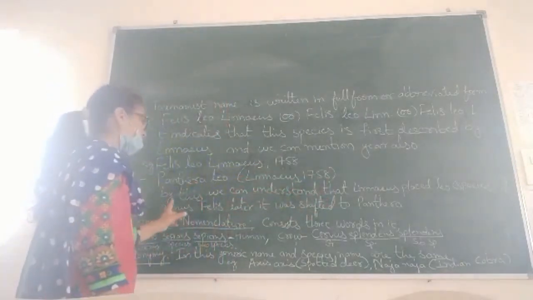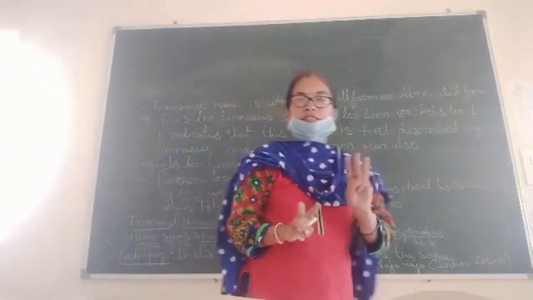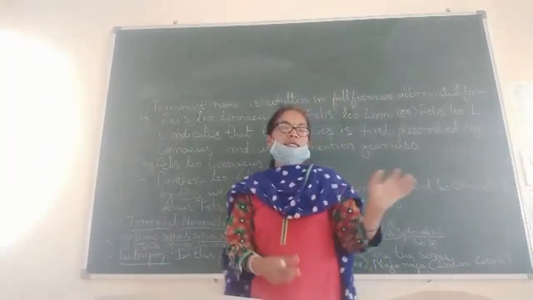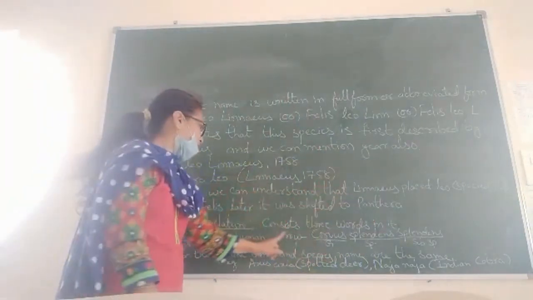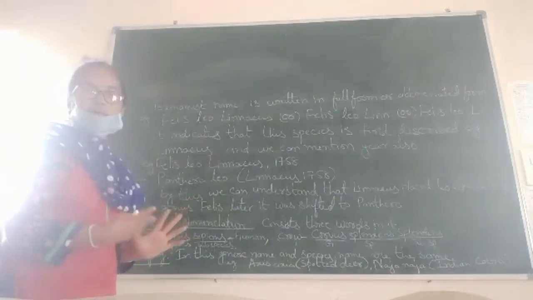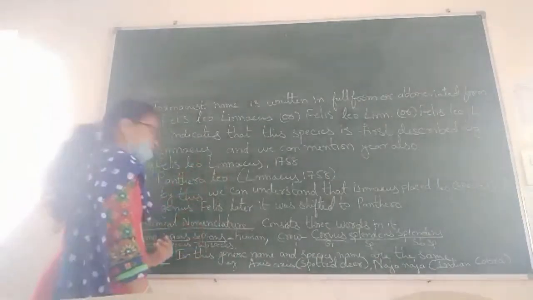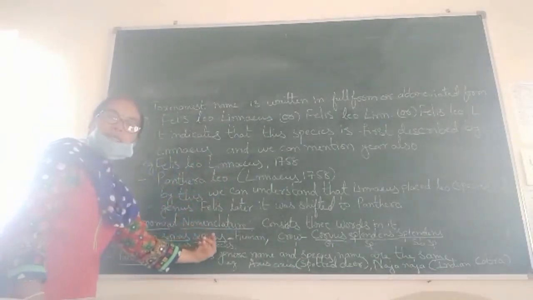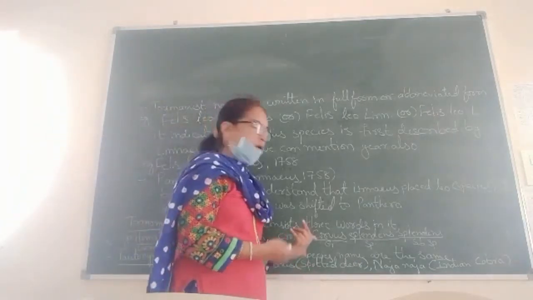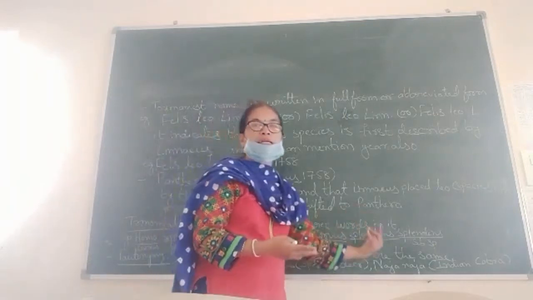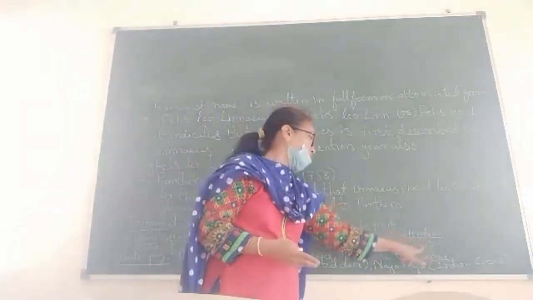Next one is the trinomial nomenclature. By the name we can say that tri means three words. In this the name contains three names. Example, the human scientific name is Homo sapiens sapiens. Homo is the genus, sapiens is the species, and sapiens again is the subspecies. If we take the example of the crow, the scientific name is Corvus splendens splendens, where Corvus is the genus, splendens is the species and splendens is the subspecies.